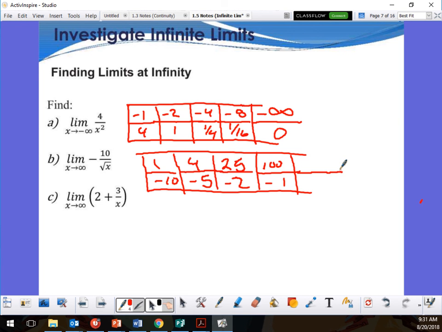Really? 625? Go ahead. The square root of 625 is 25. So it's negative 10 over 25, which gives you negative 2/5, right?